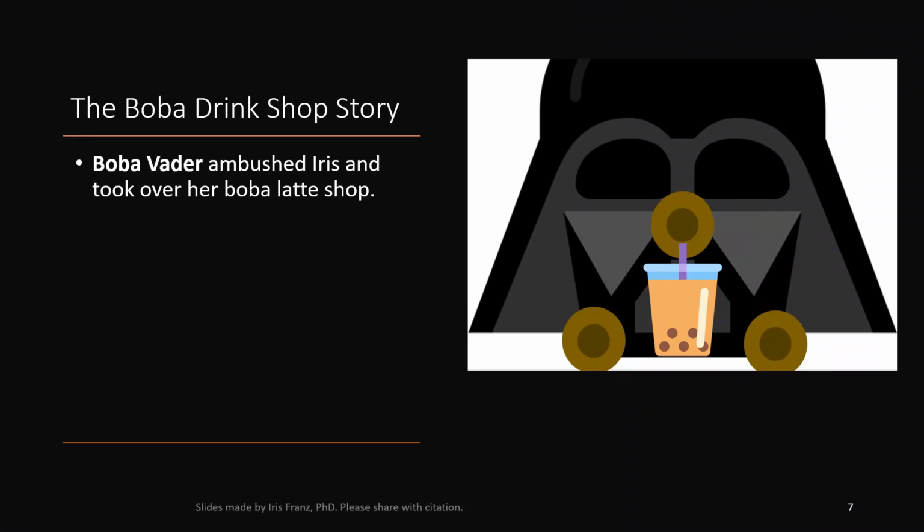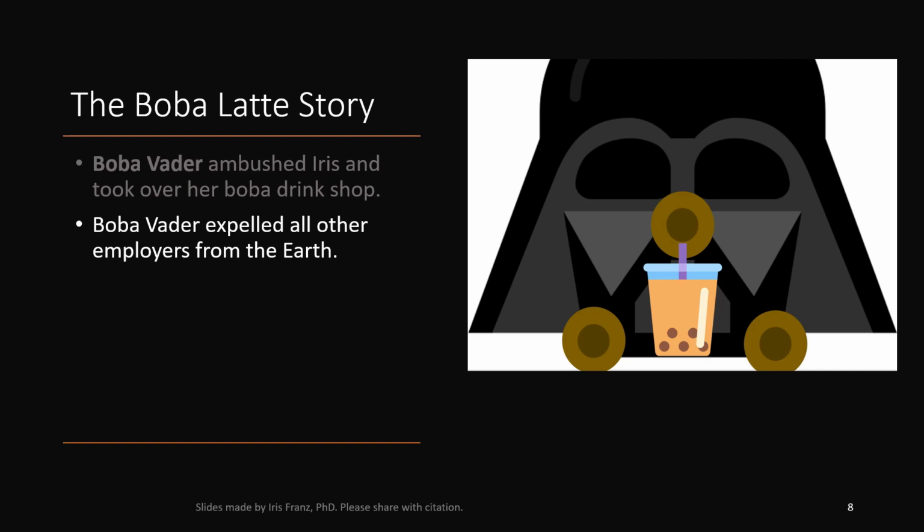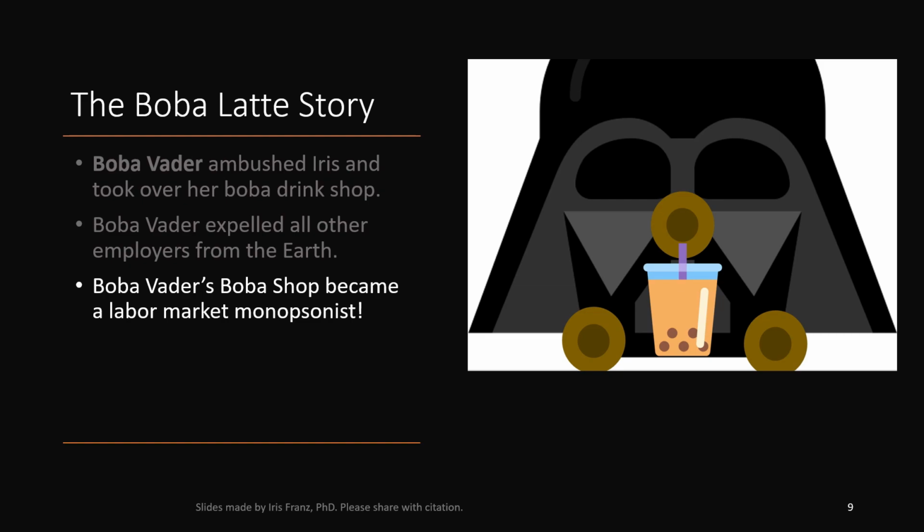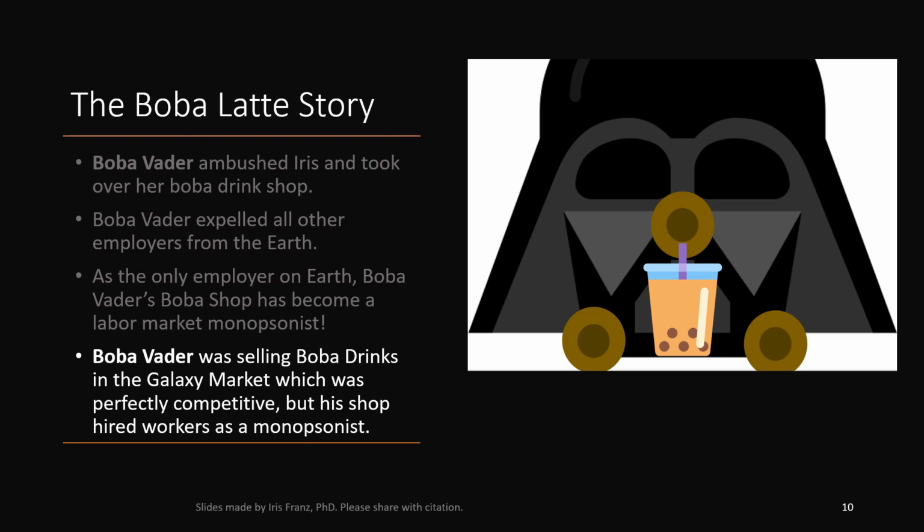sadly, Boba Vader ambushed Iris, kicked her out, and took over her Boba Drink Shop. After that, Boba Vader expelled all other employers from Earth. As the only employer on Earth, Boba Vader's Boba Shop became a labor market monopsonist. Boba Vader was now selling boba drinks in the Galaxy market, which was perfectly competitive. However, he hired workers on Earth as a monopsonist.